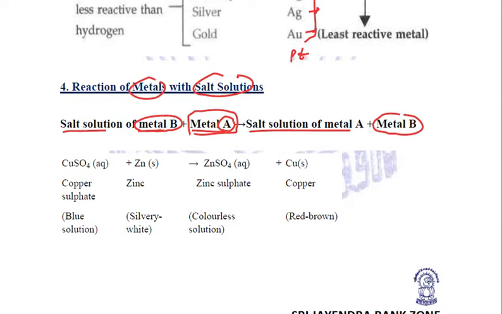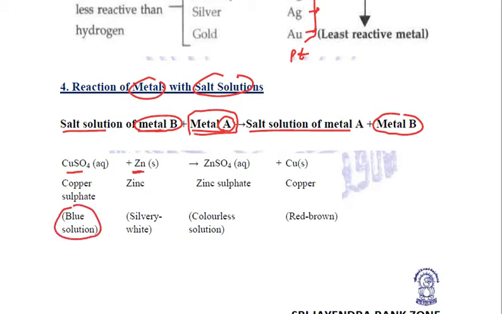Right? Now, in the examples that we are going to see, make sure that you relate the colors of the salt solutions. For example, copper sulfate is a blue colored solution.